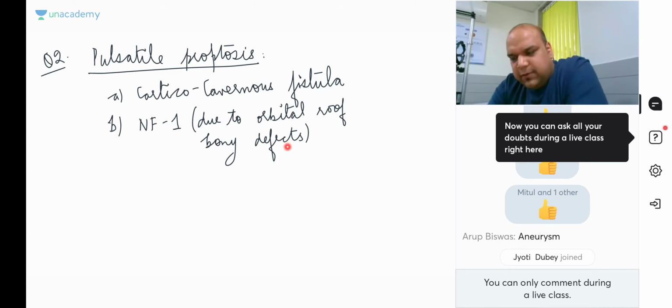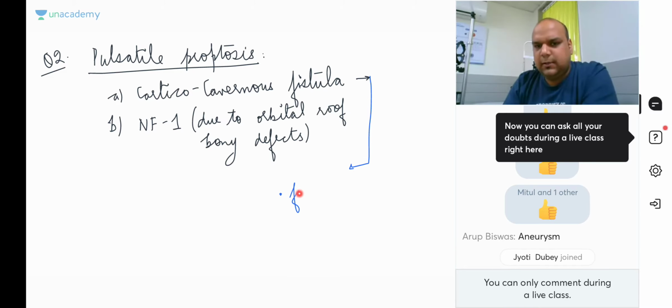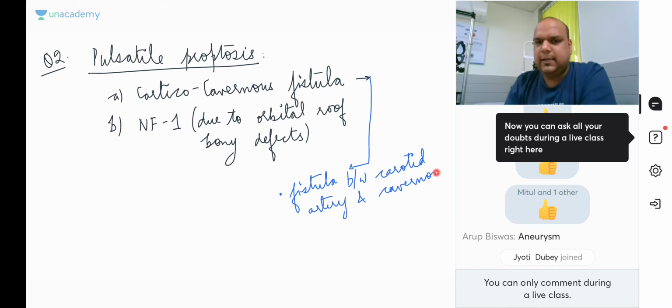Now, what do you mean by fistula? Fistula between the artery and the vein. AV fistula between the carotid artery and cavernous sinus. Okay. So I'll just write it for you in brief, everybody. So this is a fistula between carotid artery and cavernous sinus.